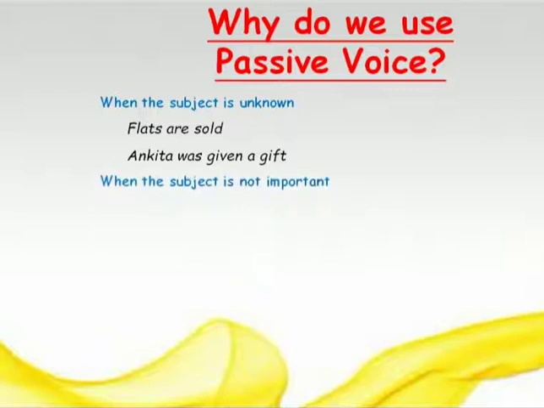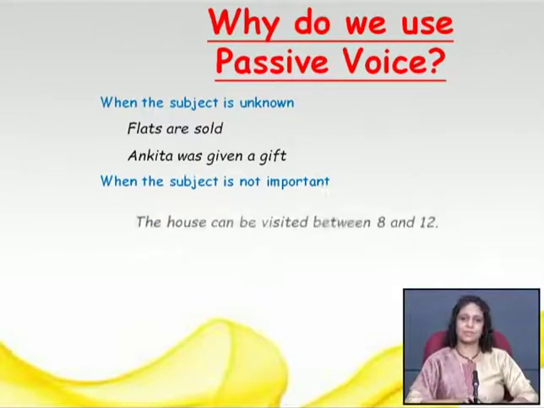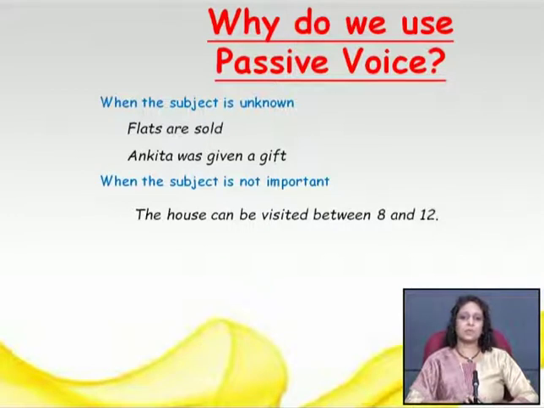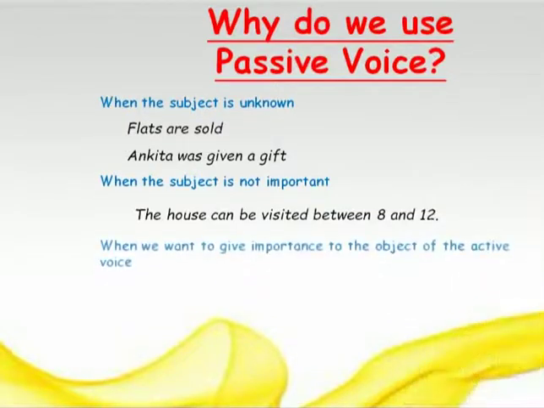That time we use passive voice. The second use of passive voice is when the subject is not important. When the action or the object is so important that we don't pay any importance to the subject, that time also we use passive voice. The house can be visited between 8 and 12. Who can visit the house? Nothing. The house can be visited between 8 and 12. So that time also we use passive voice.